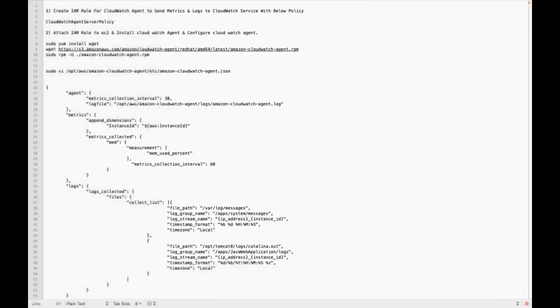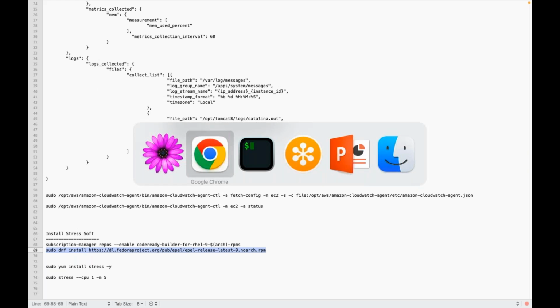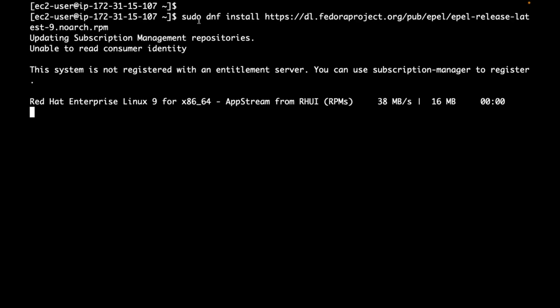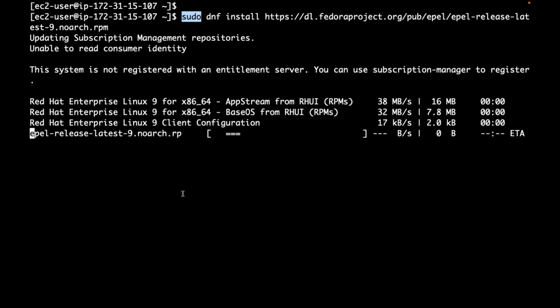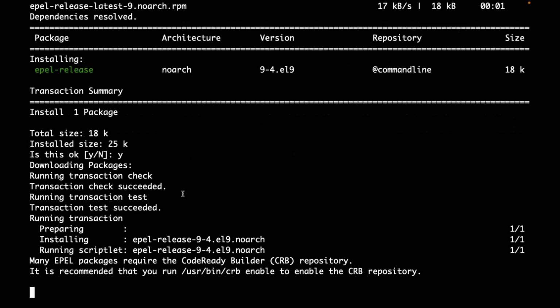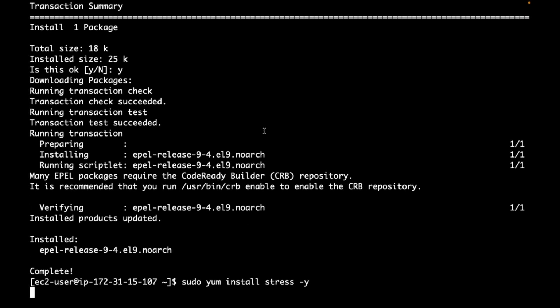But in real time, it can happen due to actual load. So I am installing one RPM file in this server to install that stress software. Let me install that stress software.